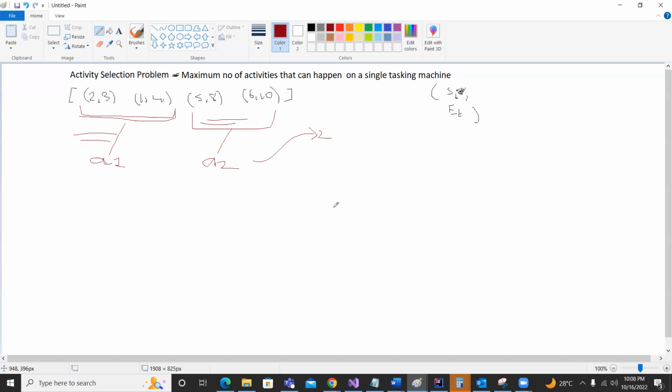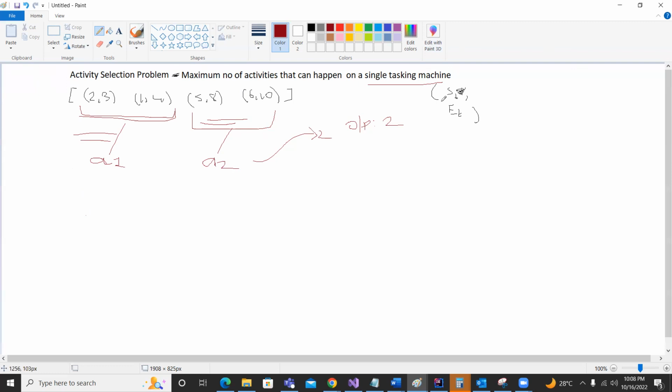Am I right? So the output of your problem should be 2. It is not possible to take more than 2 activities on this single tasking machine. Understand? This is one important explanation of what the problem is asking from us.